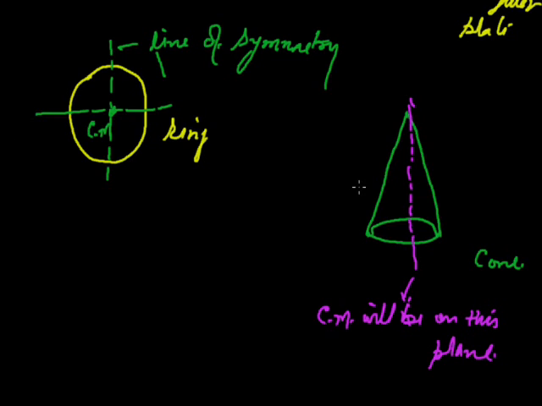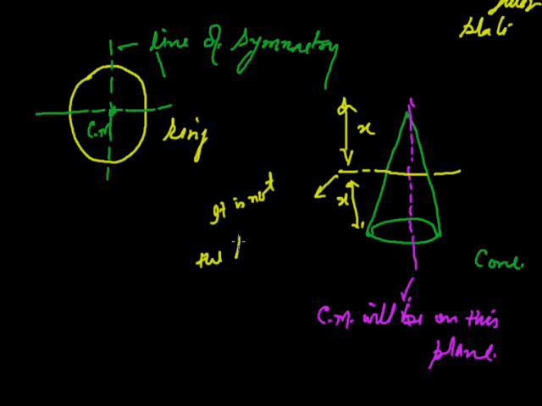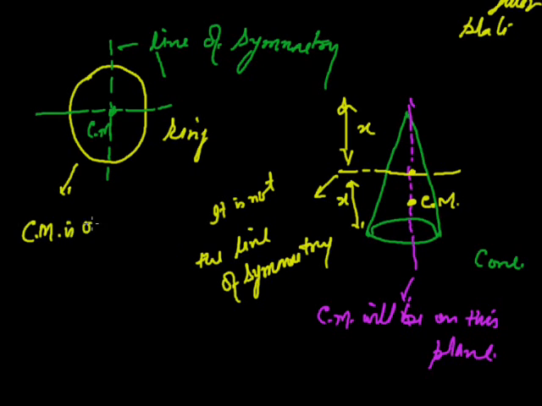But if we draw a line from the midpoint, this height is h, this is also h, this is x, this is also x, then it is not the line of symmetry. It means it will not be the center of mass. The heavier part is downward, so the center of mass will be towards the heavier part. Here will be the center of mass. Here the center of mass is outside the body.